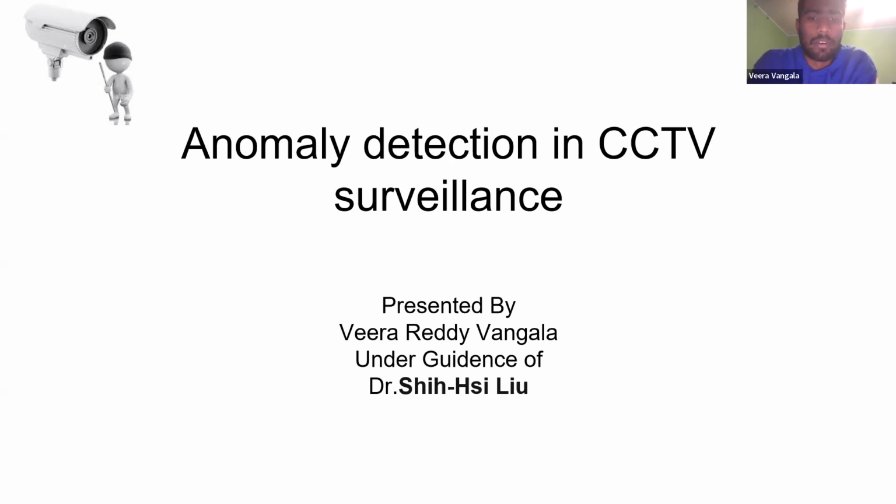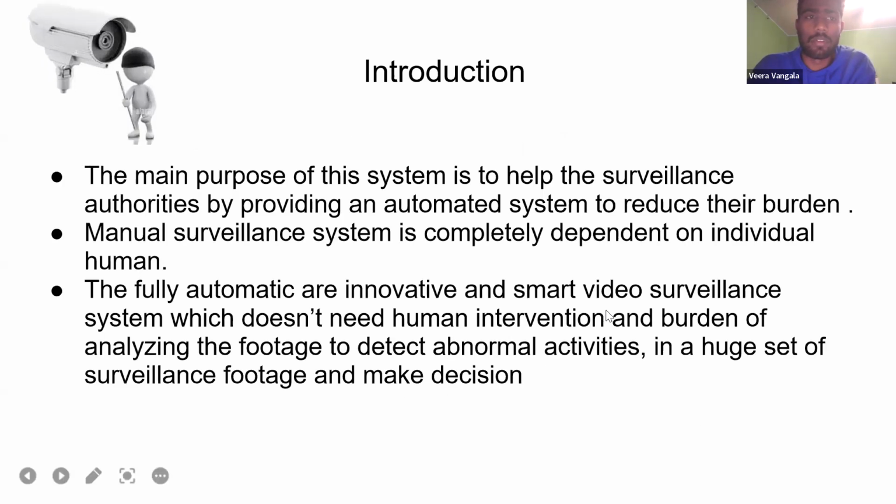And now we are going to see the different problems in society, like crime, and we are going to propose a solution for those problems. The main purpose of the system is to help the surveillance system authorities by providing an automated system to reduce the burden and a lot of manual effort.